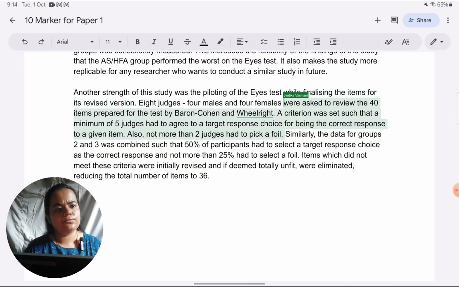Also, you don't have to know every fact which I'm writing here. Supposing you don't know that Baron Cohen and Wheelwright have prepared the items, that's fine, as long as you can put across your point effectively that the test was piloted in some way.